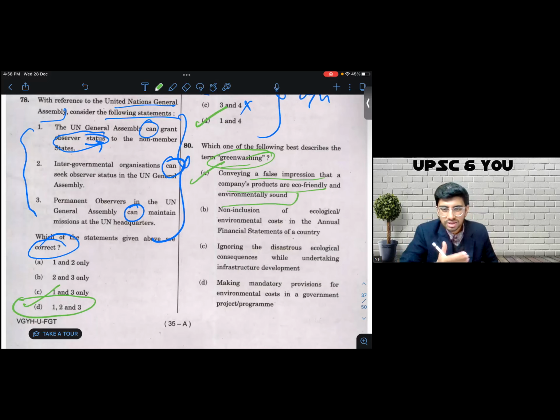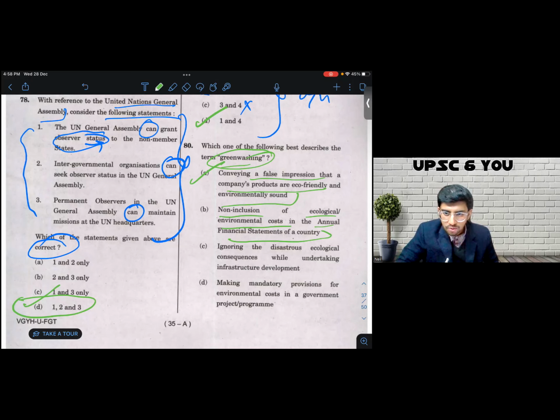B says non-inclusion of ecological environmental cost in annual financial statements of the country. C says ignores the disastrous ecological consequence while undertaking infra development. D says making mandatory provisions for environmental cost in government project program. So if you go by the content, it is very difficult to have that resolution or have that preference of one option over another. I knew this directly, that is why I marked A.